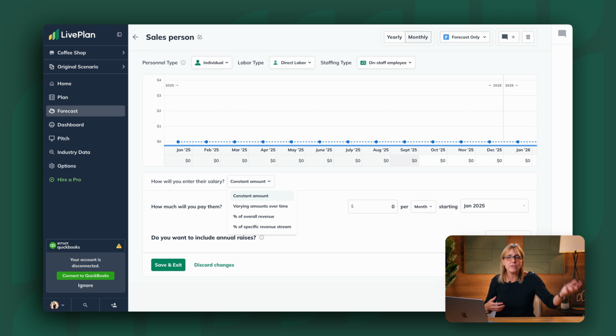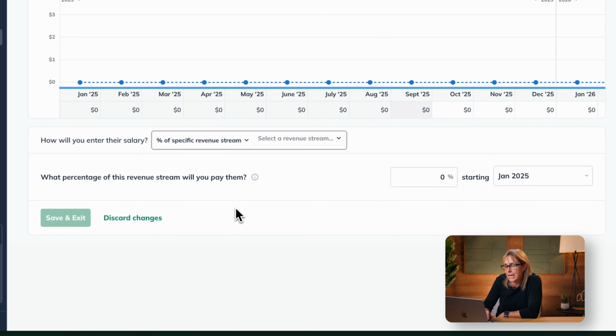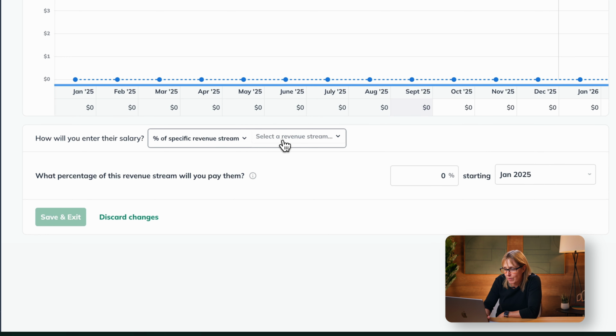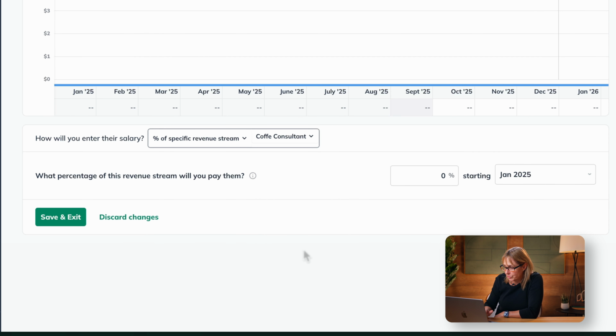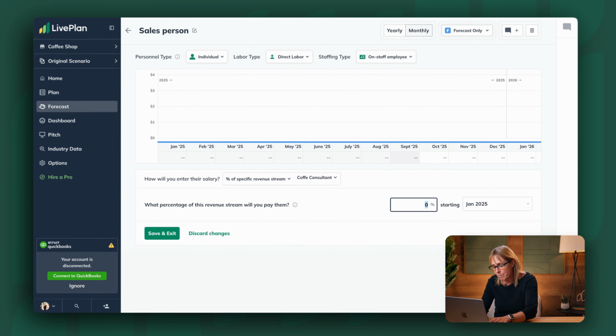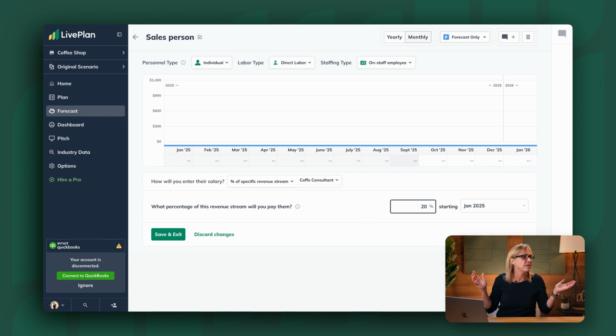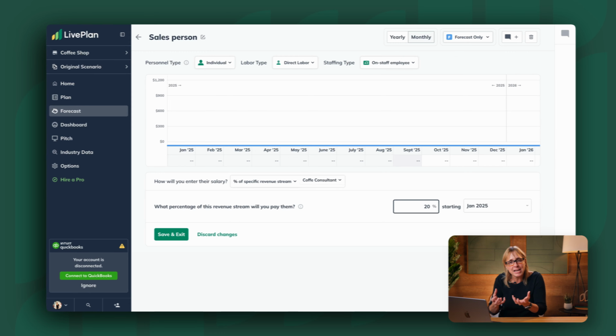It's not everything they do. So I'm going to put in a percent of a specific revenue stream, and I'm going to say that this is a salesperson who's selling the coffee consultant, and I'm going to say that we don't want to spend more than 20% in that person's time, because otherwise my margins aren't going to be good.